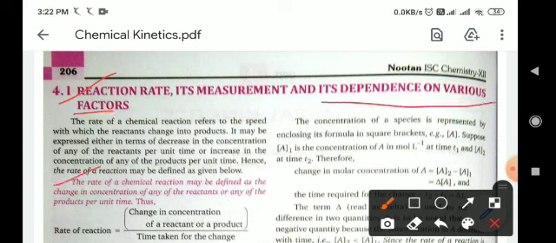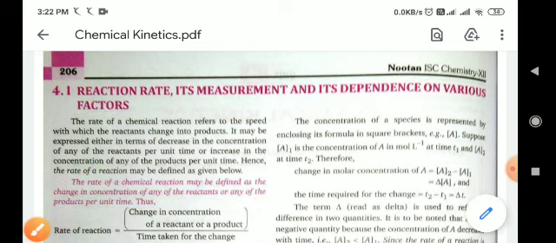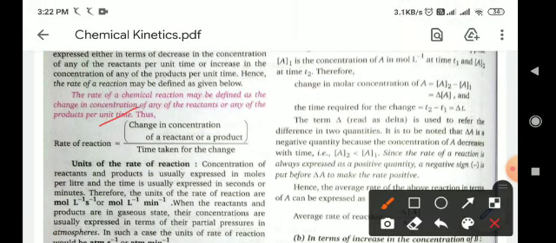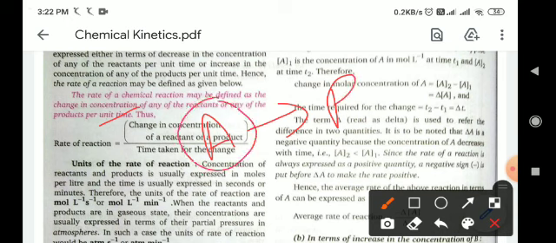So the rate of a chemical reaction may be defined as the change in concentration of any of the reactants or any of the products per unit time. So rate of a reaction equals the change in concentration of a reactant or a product upon the time taken for the change. When the reaction starts, the concentration of the reactant will decrease and the concentration of the product will increase.